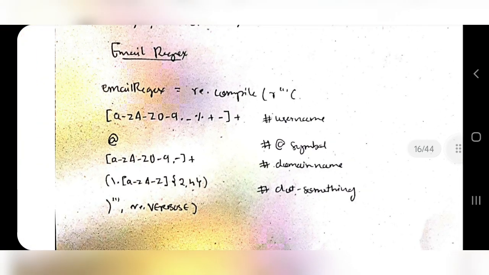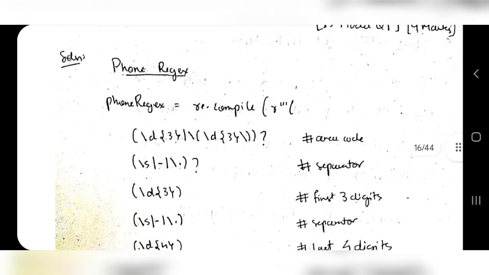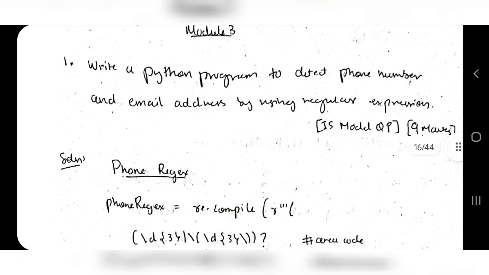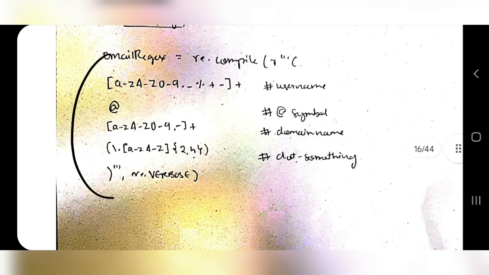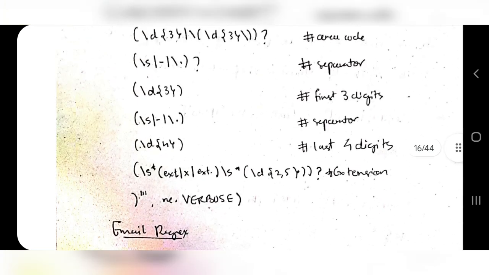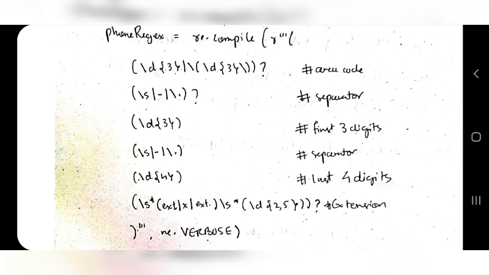And the same thing you can do here also. Take a text, search in the text, whatever matches you find, store them in a list and print that answer as the output. That's what you have to do in the email and phone regex question. You just have to write the phone regex. The most marks are for the definition of this one. If you did not get this, you can always replay and watch again wherever you have a doubt. So that was the first question.